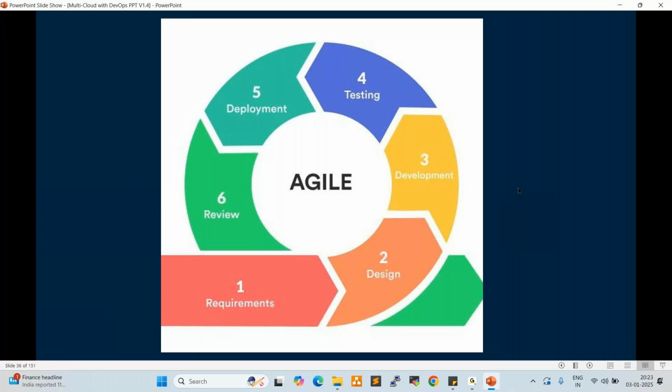So here we have requirement gathering, design, development, testing, deployment, and review. In parallel, all these things will be happening. That is why any requirement, 1 week to 1 month or 3 months, maximum 6 months, we can complete, right? So currently every project team is using Agile methodology. Agile is very popular now, right? In Agile we are using sprints. Sprint is nothing but a timeline. Fine. While working on DevOps tools, we'll go very deep into this Agile.